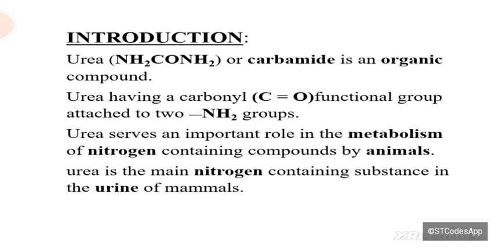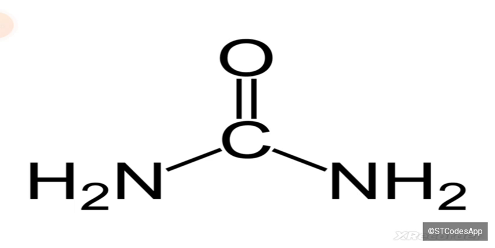So first of all, let me discuss what urea is. Chemically, urea is called carbamide, and it is an organic compound. The organic nature is due to the presence of the carbonyl functional group, which is attached with two ammonia groups. Urea is very important in the life of animals, including mammals. It has an important role in nitrogen-containing substances in animals, and it is also one of the main nitrogen-containing components in the urine of mammals. It has a carbonyl group in the center, and this carbonyl group gives it the organic nature.